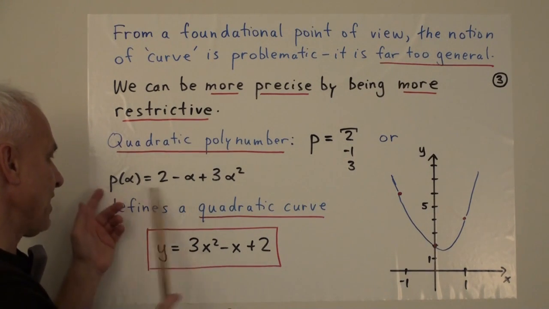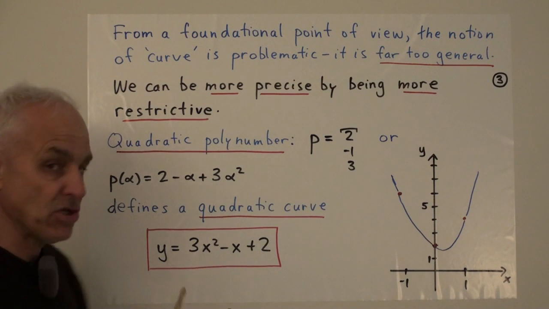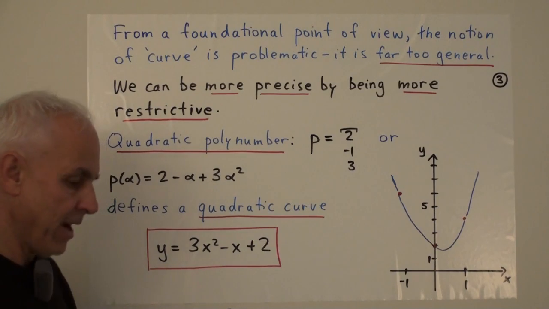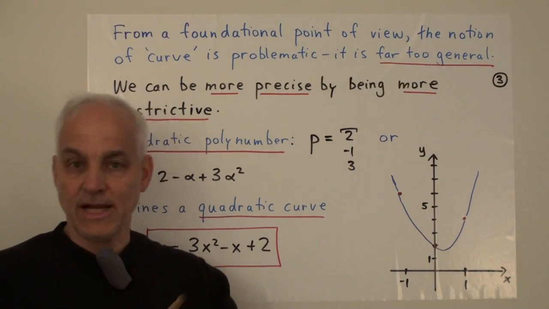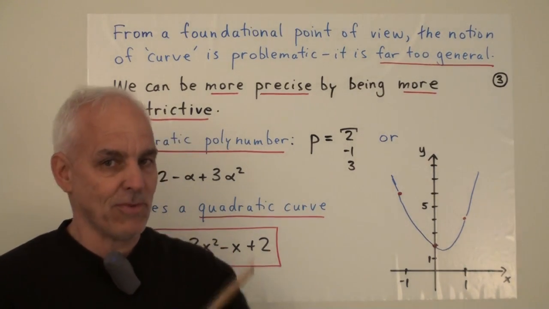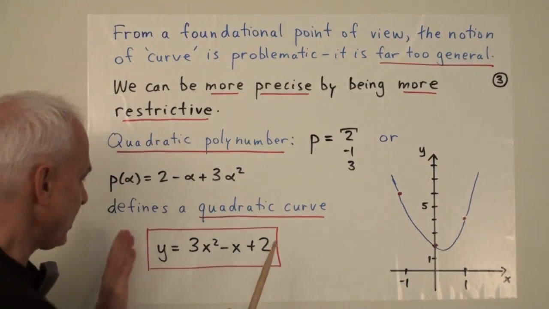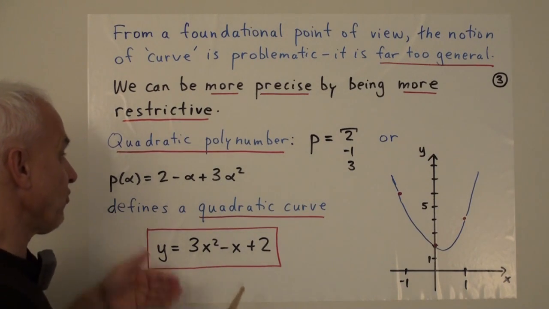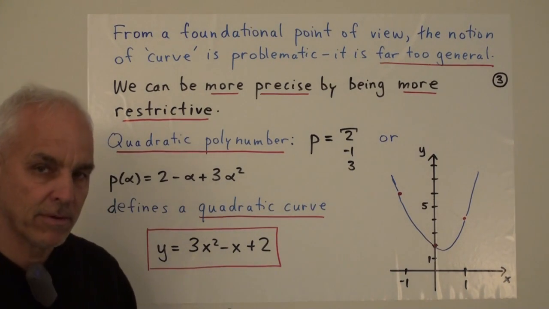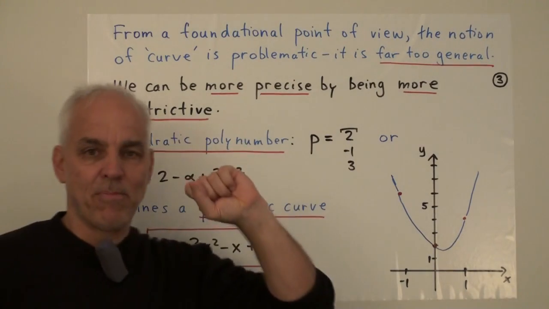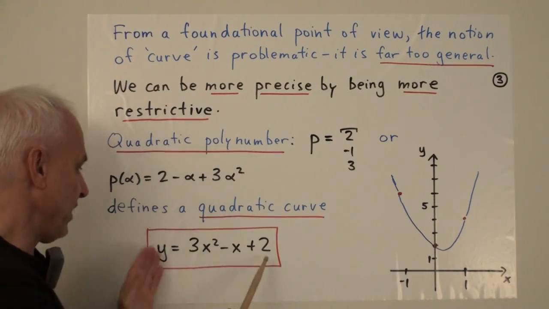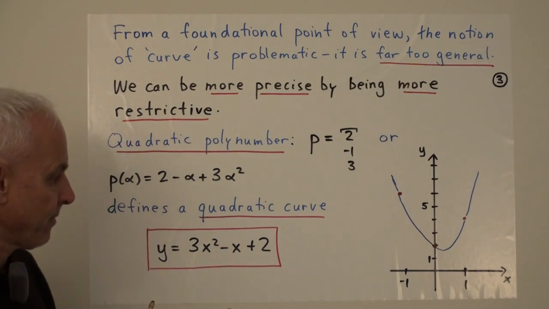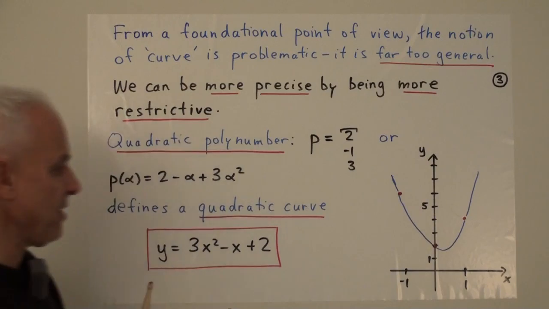So we can take this polynumber and we can create this expression from it, y equals 3x squared minus x plus 2, in the same spirit that we defined a circle as x squared plus y squared equals 1, or x squared plus y squared equals x. Okay? So this expression, we can say, is a quadratic curve. And it's an expression that derives from this quadratic polynumber. And since we understand quadratic polynumbers completely, we have complete control over what the range of possibilities are for such things. And here is the graph of such a thing.